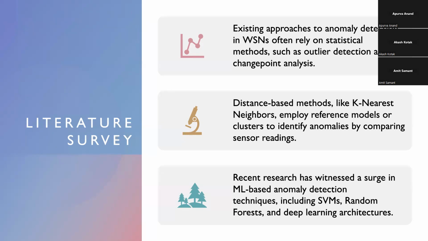And recent research has witnessed a surge in ML-based anomaly detection techniques, each holding a unique key to unlock the mysterious ways of WSN data. Support vector machines, with their robust classification capabilities, have been employed to effectively separate normal data from anomalies by mapping them into a high-dimensional space.